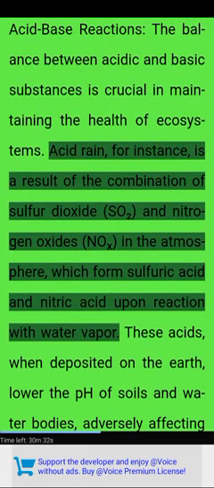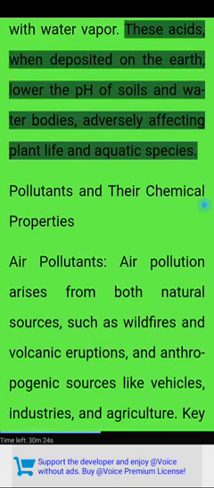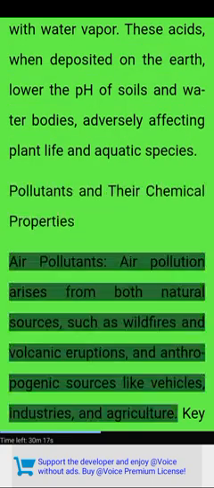Acid rain, for instance, is a result of the combination of sulfur dioxide, SO₂, and nitrogen oxides, NOₓ, in the atmosphere, which form sulfuric acid and nitric acid upon reaction with water vapor. These acids, when deposited on the Earth, lower the pH of soils and water bodies, adversely affecting plant life and aquatic species. Pollutants and their chemical properties.